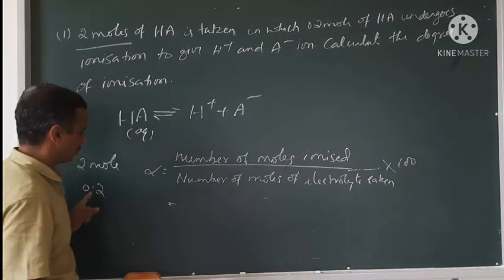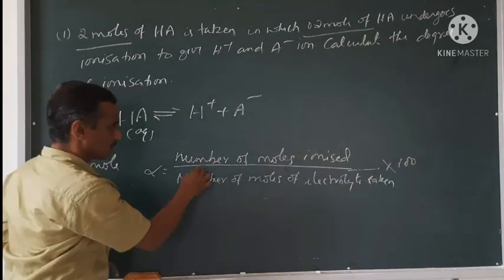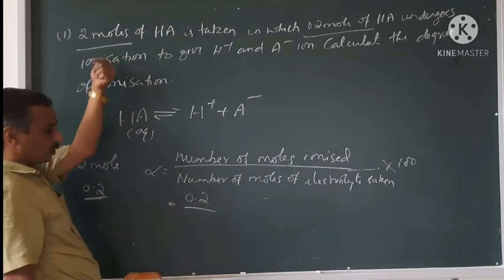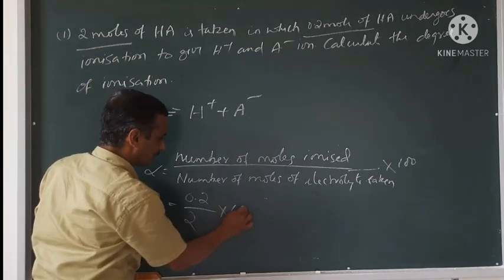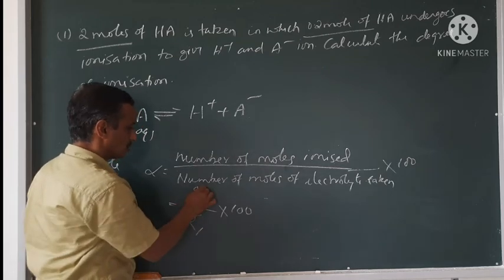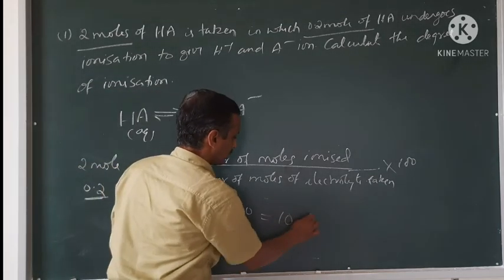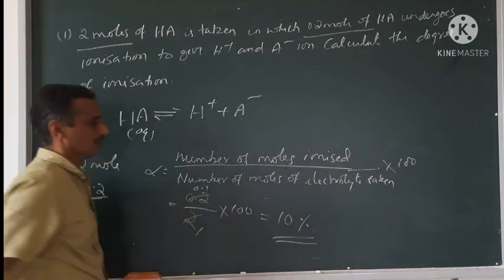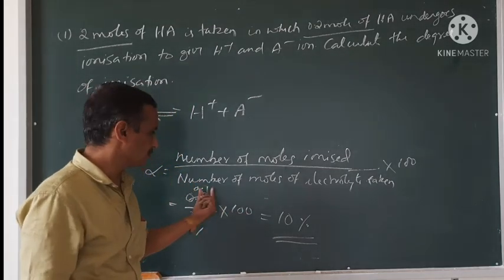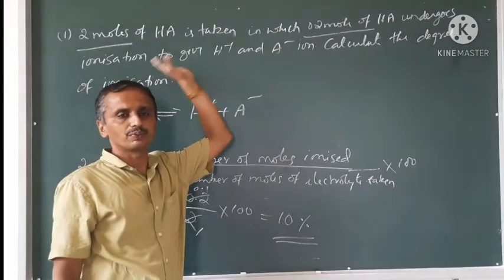So alpha is equal to, see, 0.2 moles are ionizing. So the number of moles ionized is 0.2, and the total moles taken was 2. So what is it? 0.1. Multiplying by 100, it is 10% ionization. The degree of ionization is 10%, or the value of alpha is 0.1 also. 10% ionization will be there, or the degree of dissociation will be 10%.